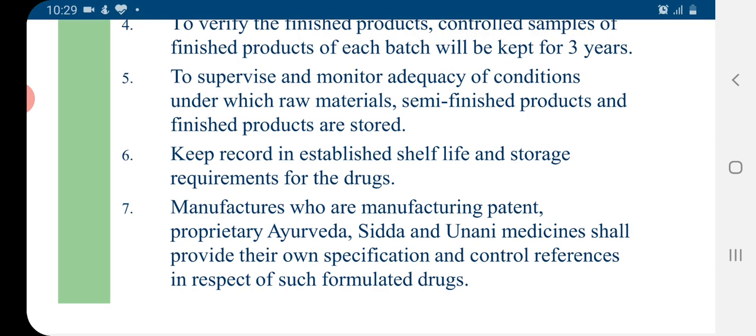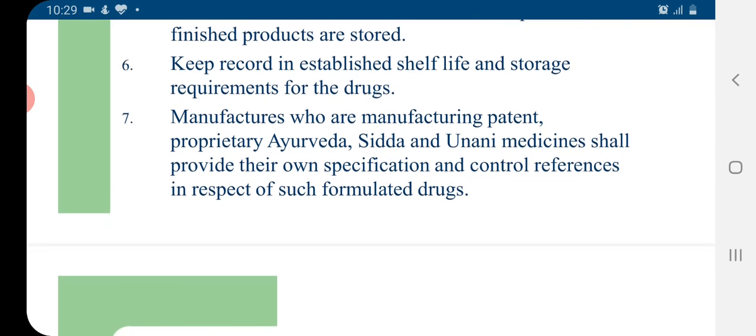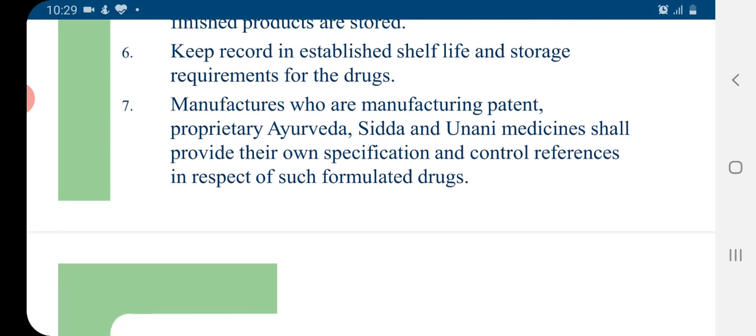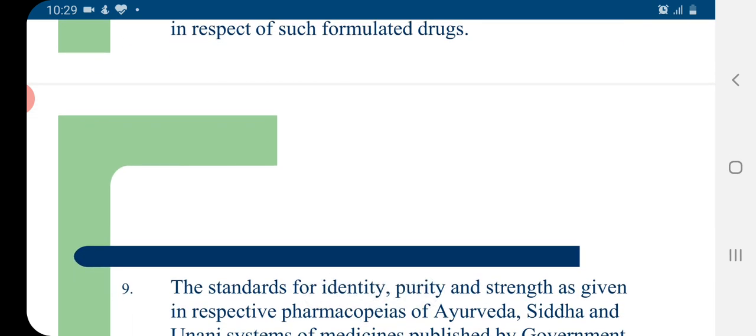Keep records in established shelf life and storage requirements for the drugs. Manufacturers who are manufacturing patented, proprietary Ayurvedic, Siddha, or Unani medicines shall provide their own specifications and control references in respect of such formulated drugs.